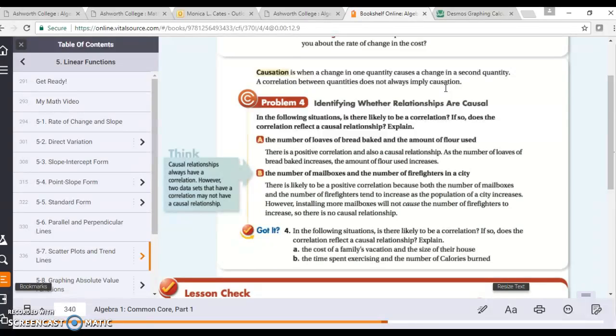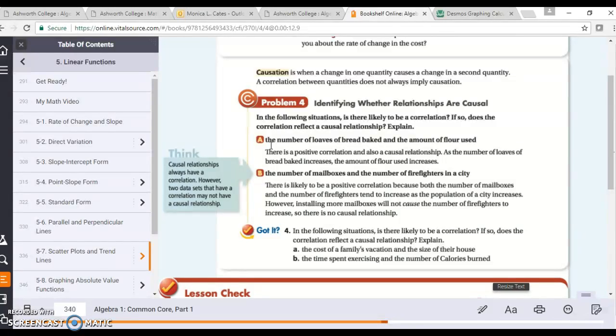It says identify whether relationships are causal. In the following situation, is there likely to be a correlation? If so, does the correlation reflect a causal relationship? Explain. So let's look at problem A. It says the number of loaves of bread baked and the amount of flour used.